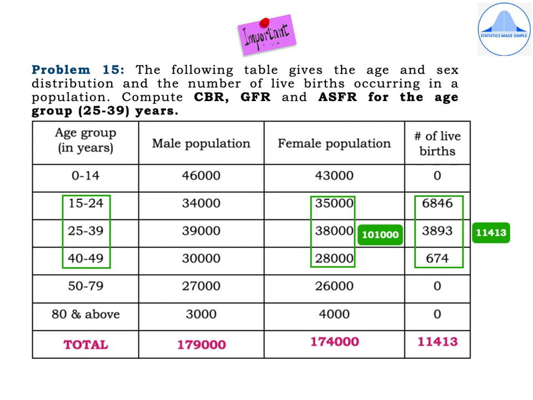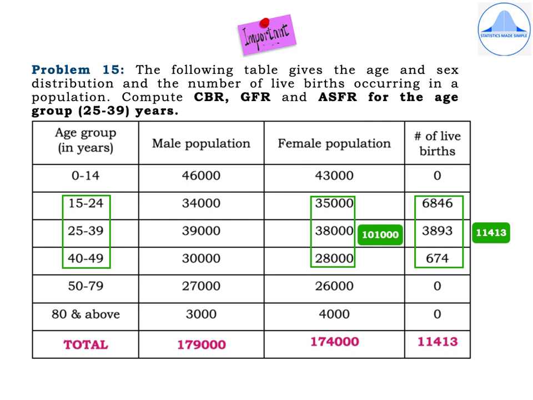Age group in years are 0 to 14, 15 to 24, 25 to 39, 40 to 49, 50 to 79, 80 and above. The male population is 46,000, 34,000, 39,000, 30,000, 27,000, 3,000. Female population: 43,000, 35,000, 38,000, 28,000, 26,000, 4,000. Number of live births are 0, 6,846, 3,893, 674, 0, 0.